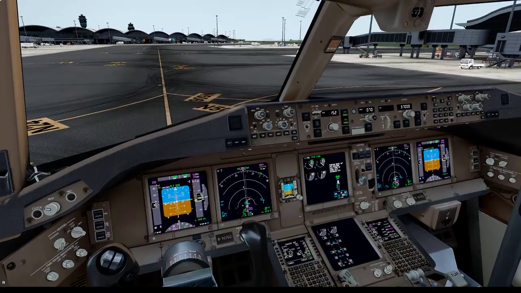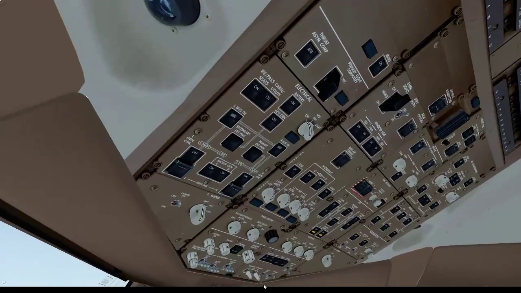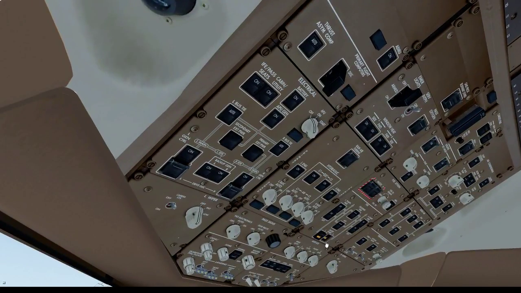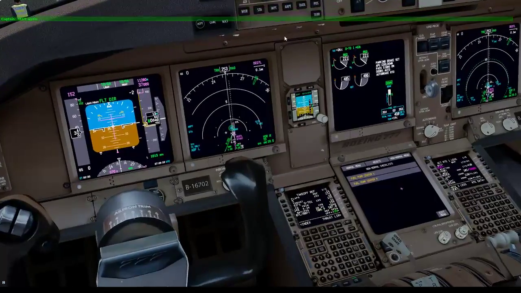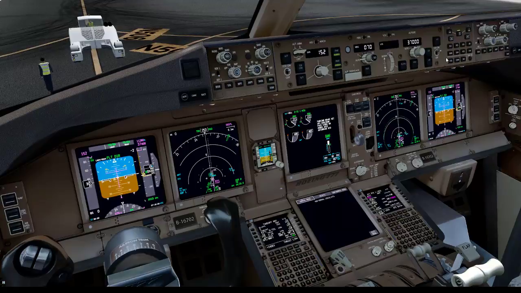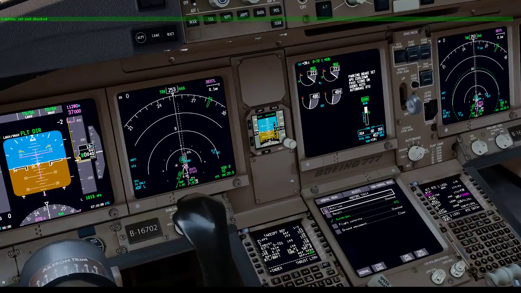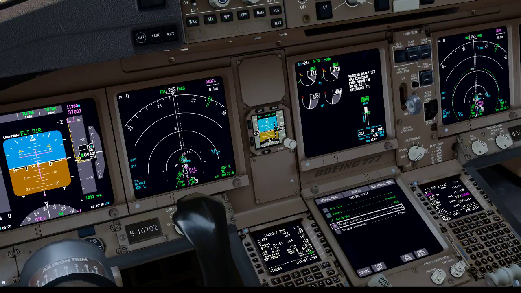Before taxi checklist. Anti-ice. Auto. Recall. Checked. Auto brake. RTO. Flight controls. Standby. Okay. Set and check. Continue.